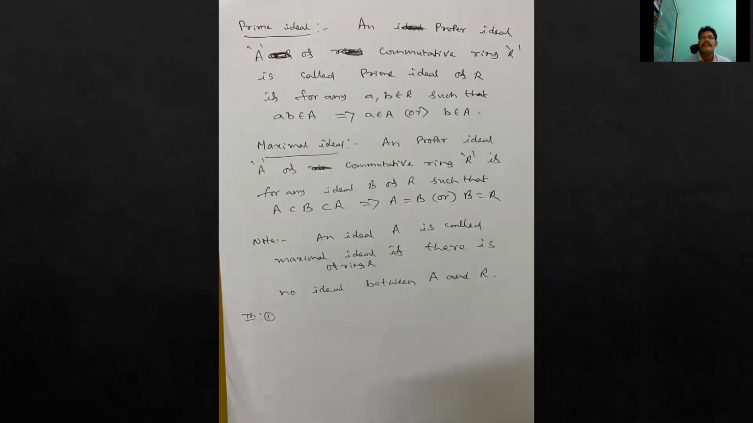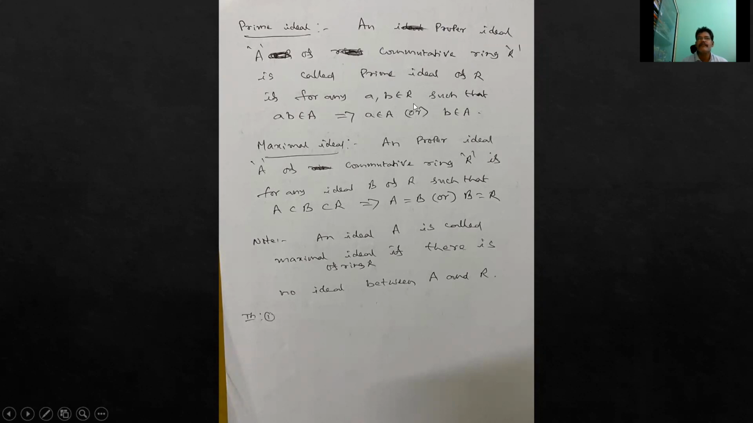So, pyramidal... Ideal means, as we already know, a subset A of a ring R is called an ideal of R if for any x, y belonging to A, x minus y belongs to A, and for r belonging to R and x belonging to A, rx and xr belong to A. Then we say that A is called an ideal.